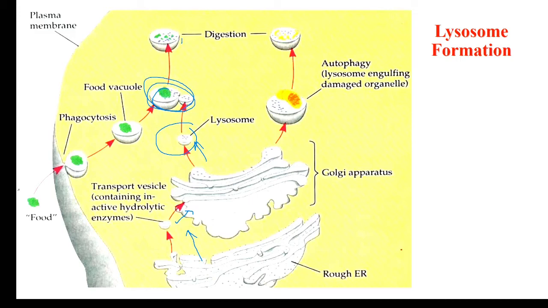This is one way where the food is digested, which is coming from the outside. This is another way, autophagy, where the cell wants to remove this material from its cytoplasm, so it is put into the lysosome and here the material is digested. So in this way autophagy is effected, and this is phagocytosis. Along with that, these are the scavengers, or the garbage removal system of the cell.